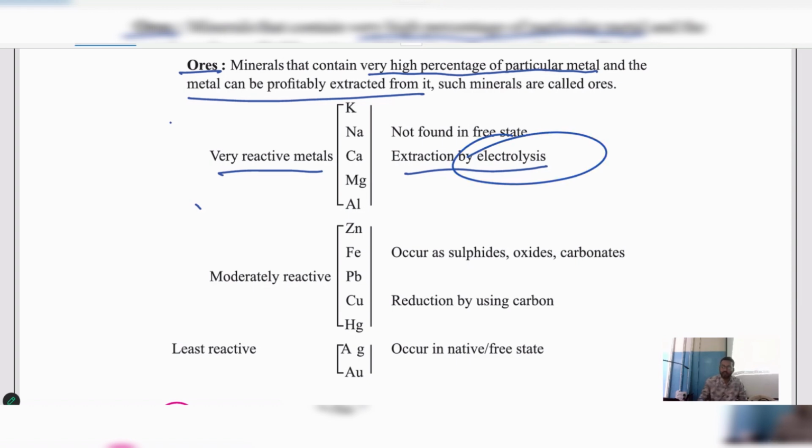This is the method we are using, that we also call the electrolysis method. Which method we are using to extract them? If you want to extract them, we got its ore. Potassium ore we got, calcium ore we got, or sodium ore we got. No, I want that ore in its pure form.